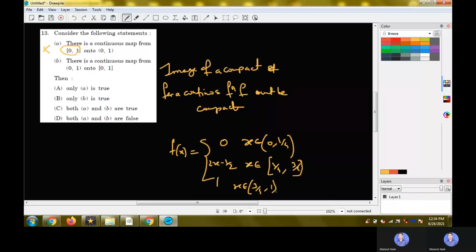So we can see the function has an image [0, 1]. At the same time, the function is continuous, which could be checked at the endpoints 1/4 and 3/4. So we have defined a continuous map from open interval (0, 1) onto closed interval [0, 1]. That clears that option B is the correct option in this case. Only B is true.